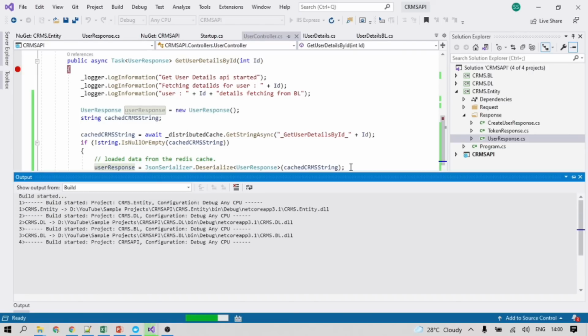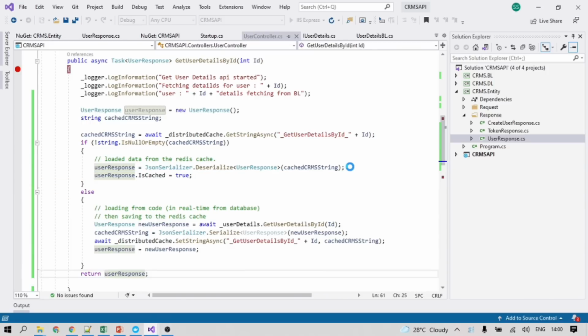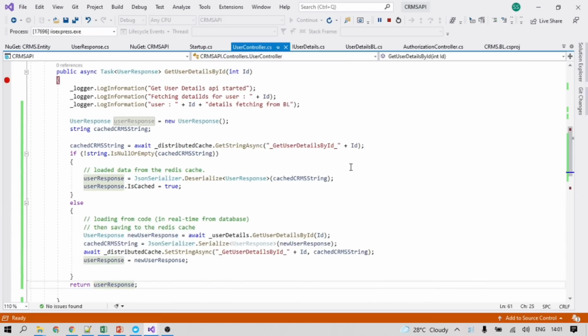First, let's put the debugger, okay, so that we can see how it is working, whether the response is coming or not, so that we can confirm ourselves whether it is working properly or not. So let me check if VM test is also running. No, it is not running. Okay, so now this is running.